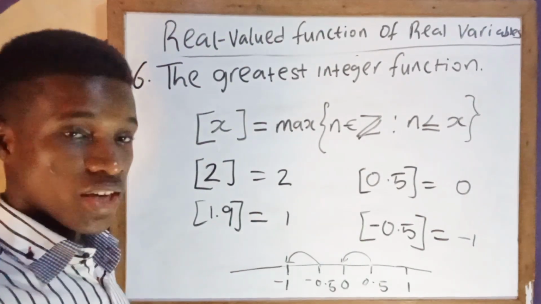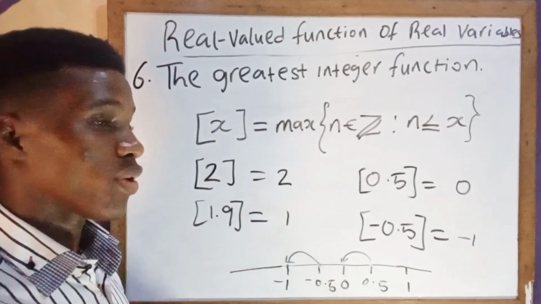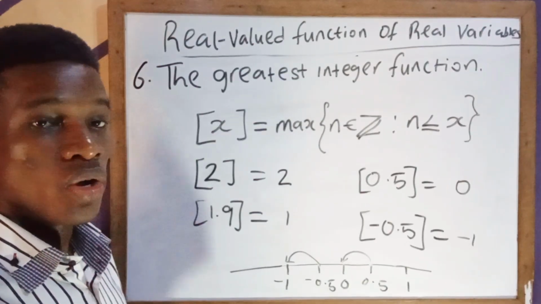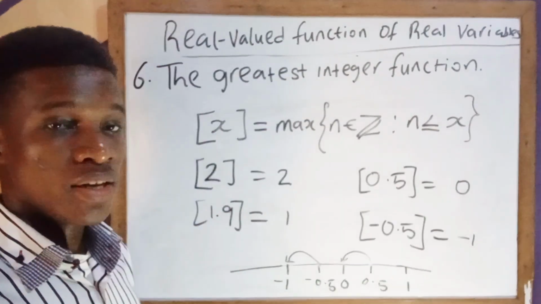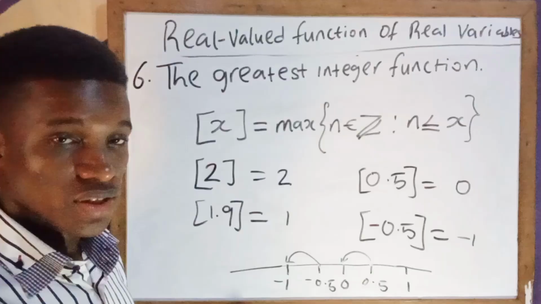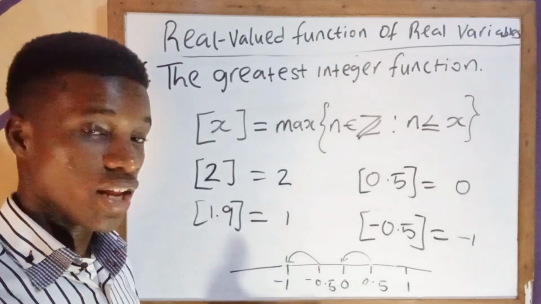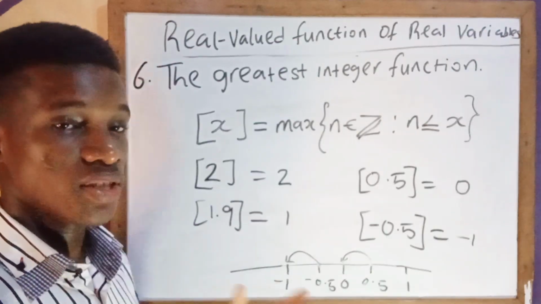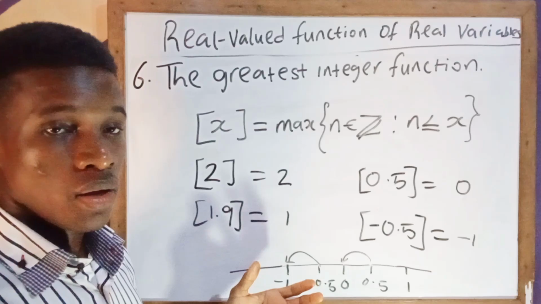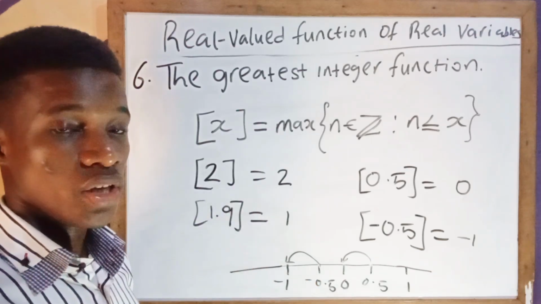The big hint there is to understand this number line, so that whenever you see a question, you'll be able to tell which one is to the left of it, that is the greatest integer that is less than it. So that's basically what the greatest integer function is all about.